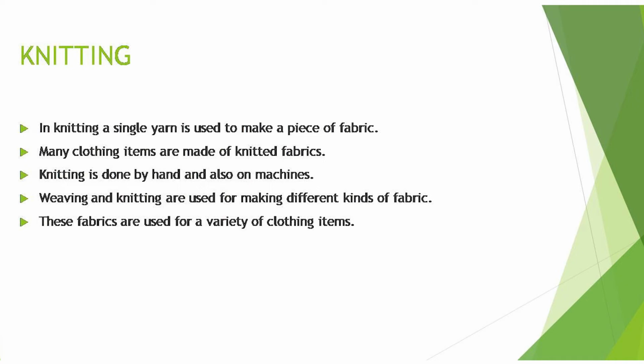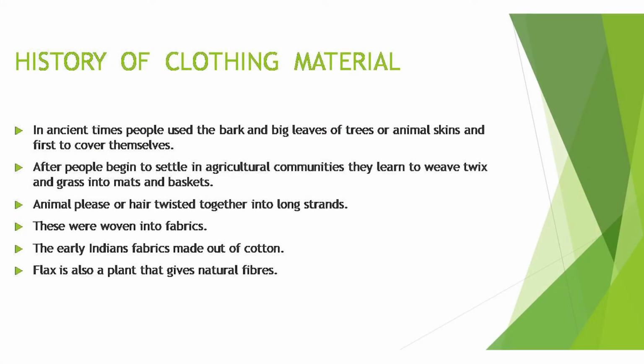Now, the last and important topic, the history of clothing materials. In ancient times, people used the bark and big leaves of trees or animals' skin to cover themselves. After people began to settle in agricultural communities, they learned to weave and twist grass into mats and baskets. Animal fleece or hair was twisted together into long strands. These were woven into fabrics.